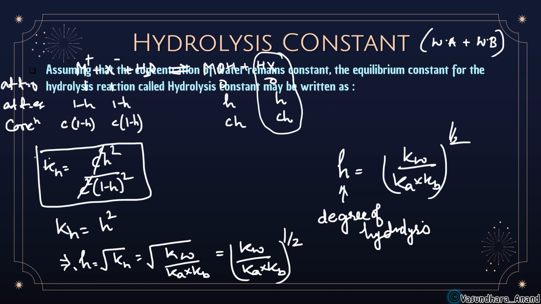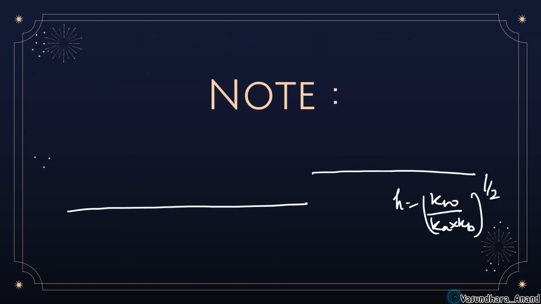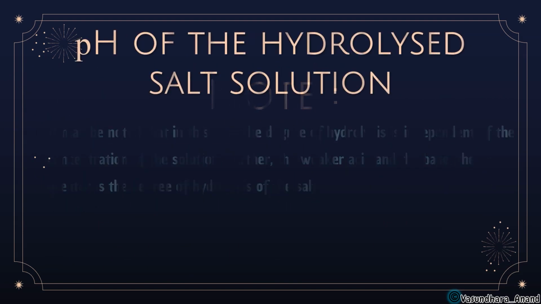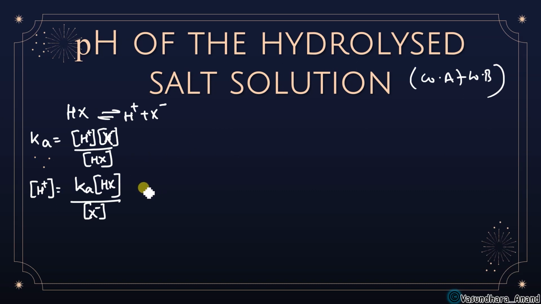So just put the Ch concentration over here. So in that case we will put the HX concentration Ch, so Ka and Ch, and X minus is equal to C into 1 minus h from that equation only. Okay, or let me mark that equation.